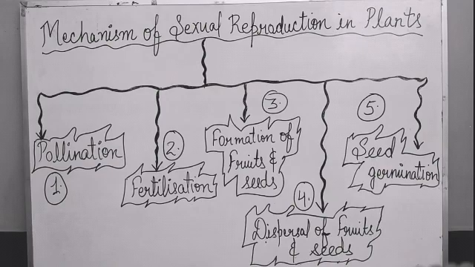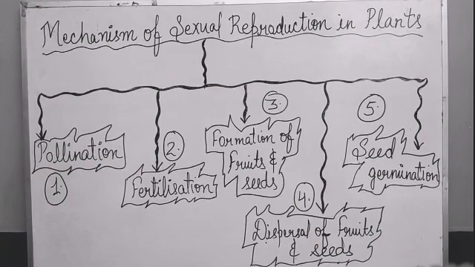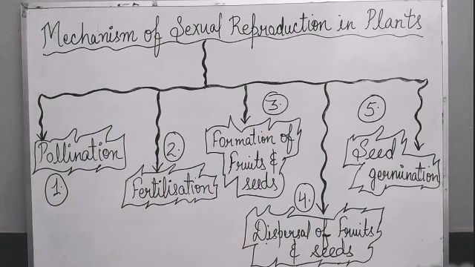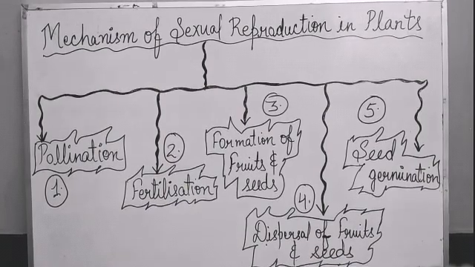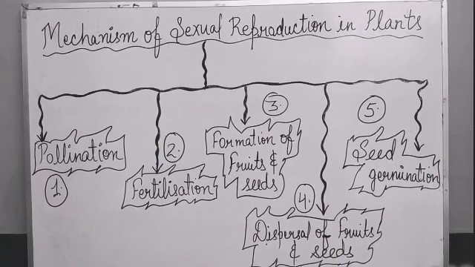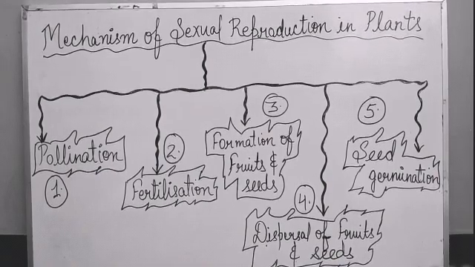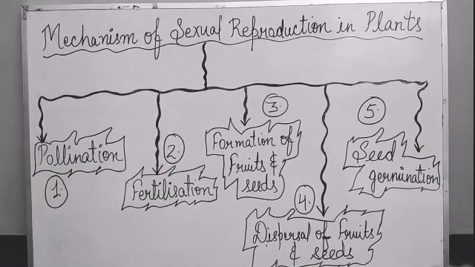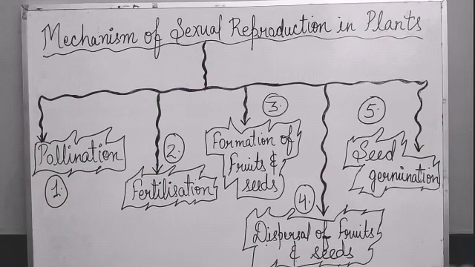In the previous video, I taught you about a flower, parts of flower, types of flower and functions of a flower. Now, in today's video, we will continue the discussion of this chapter. Flowers are reproductive organs of a plant because they produce male and female gametes for the process of reproduction. So, the mechanism of sexual reproduction in plants involves 5 steps.